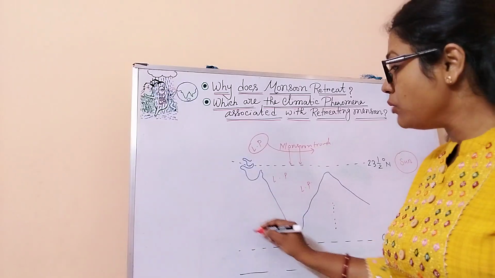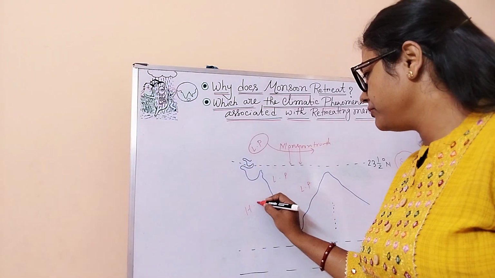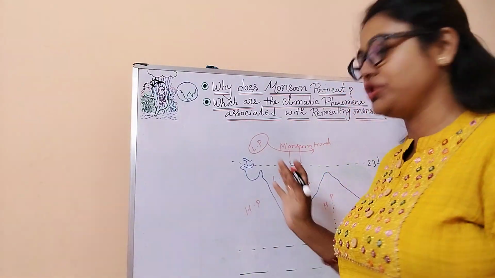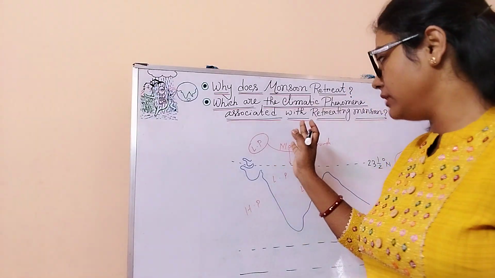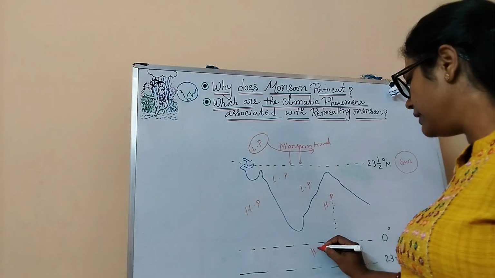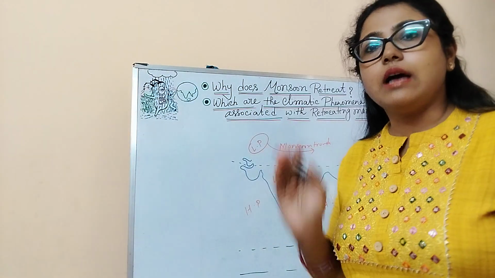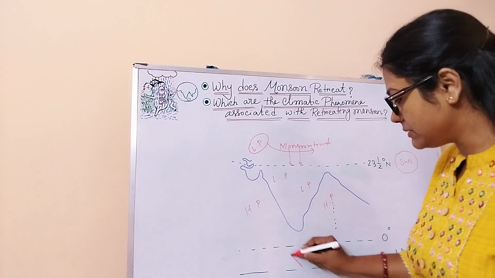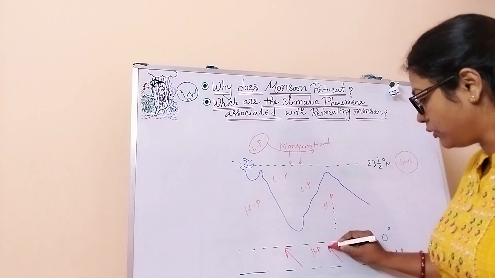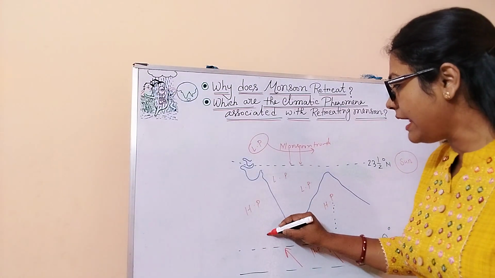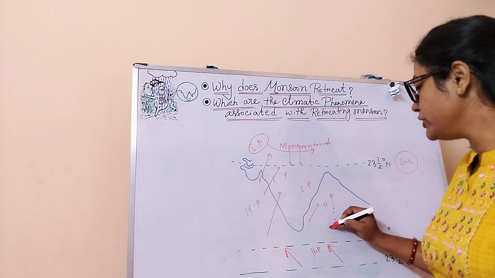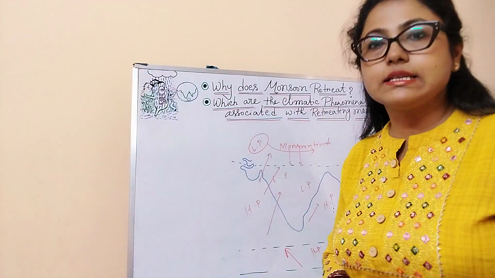But in the surrounding water bodies, there is high pressure. This also we have learned, due to differential heating and cooling of land and ocean water. So on the land during June, there is low pressure, and in the surrounding water bodies there will be high pressure. That's why the southeast trade wind, which is blowing from the subtropical high pressure belt in the southern hemisphere towards the equator, will cross the equator and quickly move towards the low pressure belt, from the southwest direction.